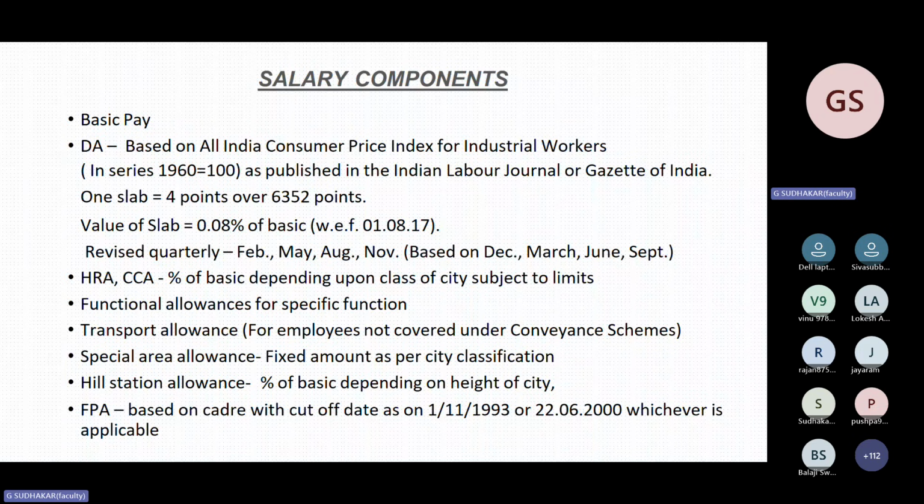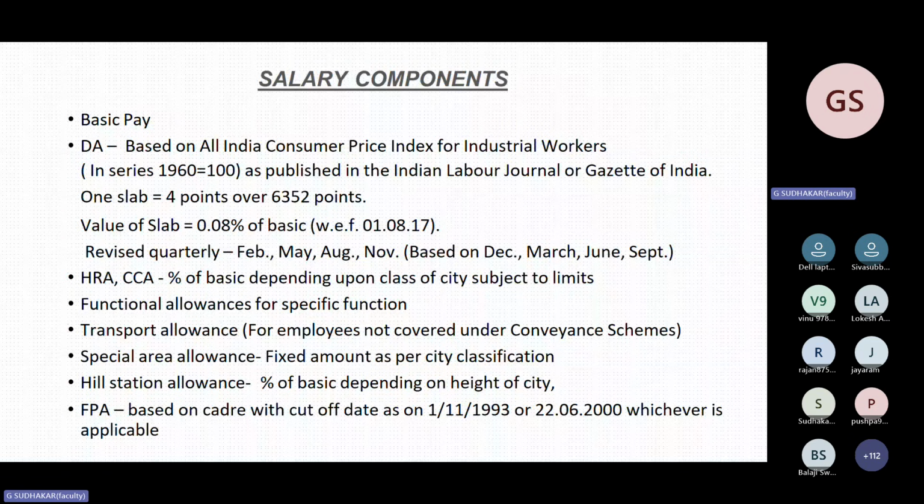It is 827 slabs. 827 slabs, which will be calculated for per value of slab is 0.08%. Multiply 10,000 into 0.08%. You will get the value per slab. Multiply this into 827. You will get your DA for the month of November, December, January.